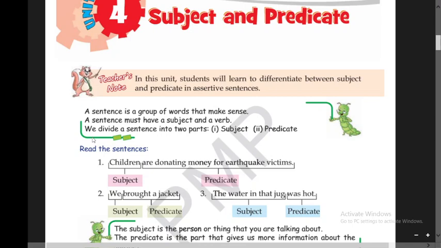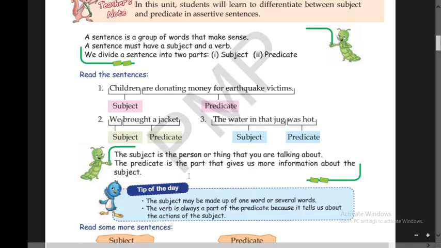Now in this chapter, you will learn about the parts of a sentence. We divide a sentence into two parts. One is subject, another is predicate. You can see these examples. Children are donating money for earthquake victims. We bought a jacket. The water in that jug was hot.